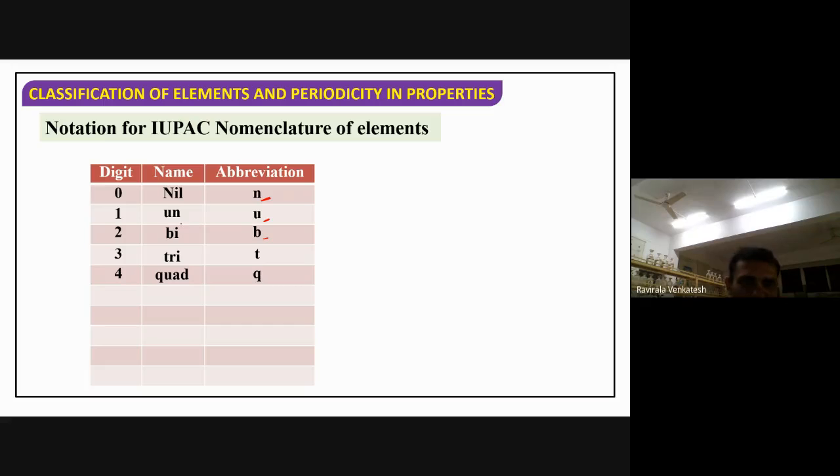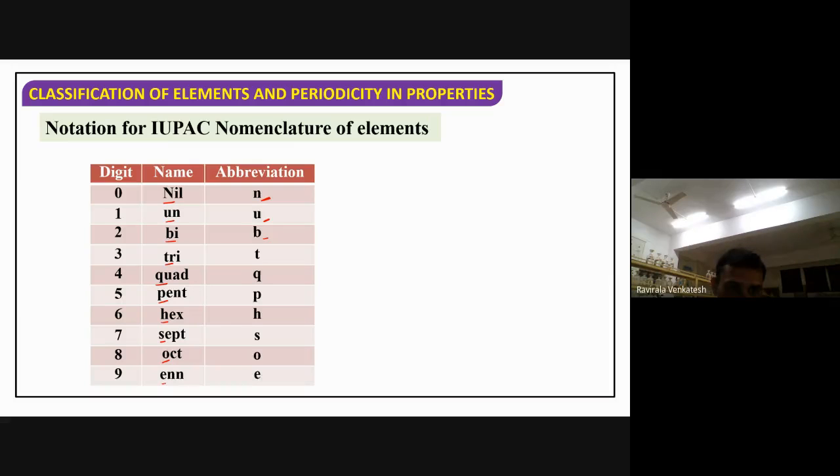Very simple. First letter. N, U, B, T, Q. Like 5, pent, P. 6, hex, H. 7, don't take hept, take sept. If you take hept, H is already completed. We have taken H already, no. So don't take H again. That is the reason don't take hept, take sept, S. 8, oct, O. 9, non, N. Non generally is for 9 only, but N already came with nil, no. So take E for 9 now here.